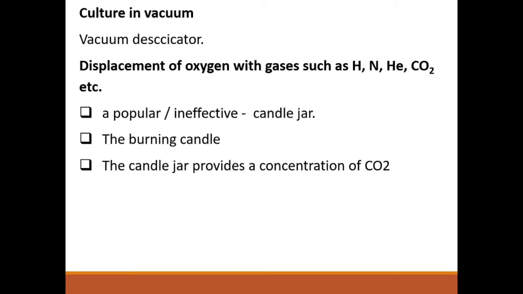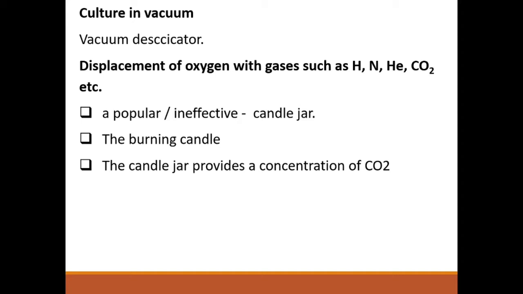The first and simplest method is cultivation in vacuum. This was attempted by incubating cultures in a vacuum desiccator. Desiccator means a dryer. There is an apparatus called a vacuum desiccator.